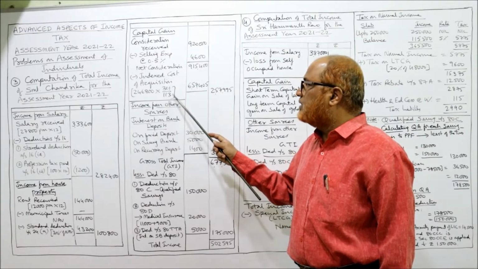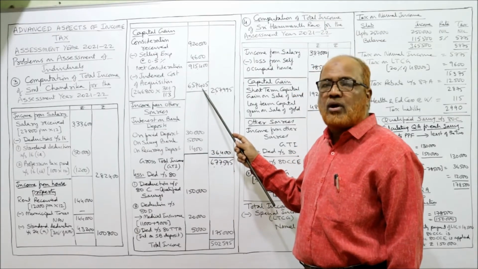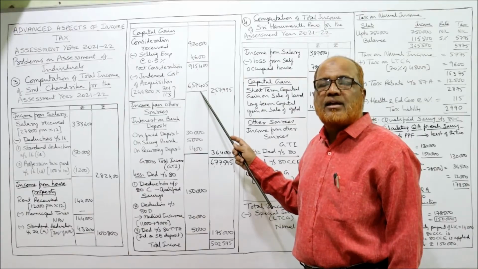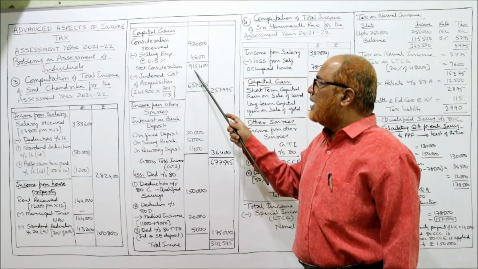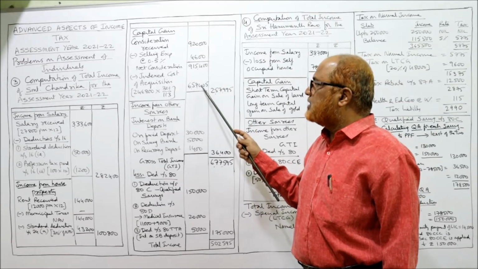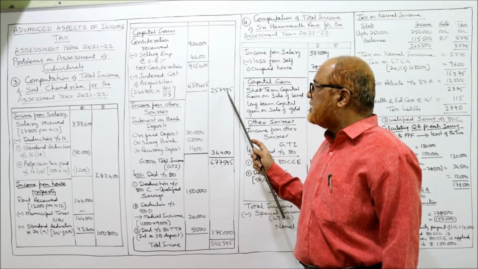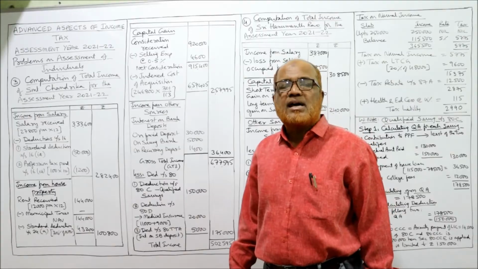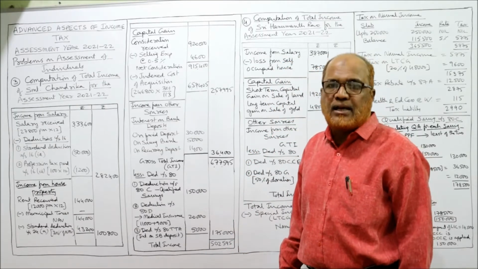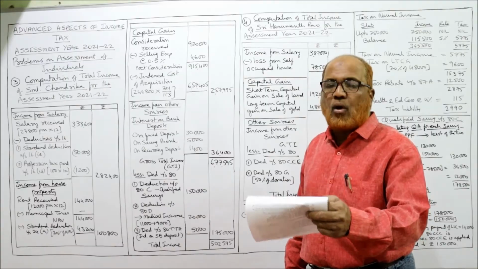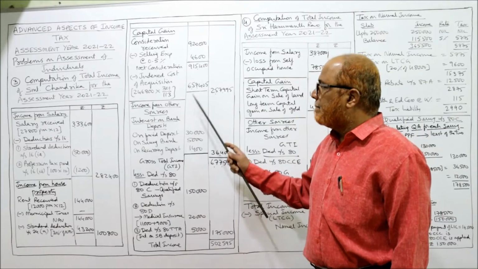So 301 by 113 gives 6,57,405. This is called the indexed cost of acquisition. Now deduct: 9,15,400 minus 6,57,405 is 2,57,995. This is the LTCG, long-term capital gain on the sale of gold ornaments.